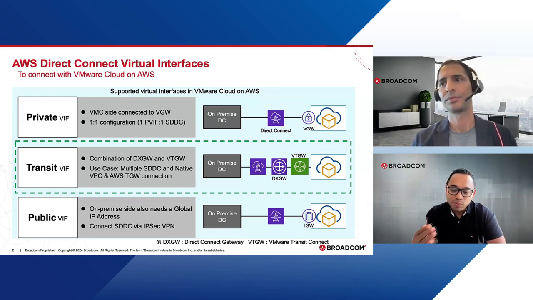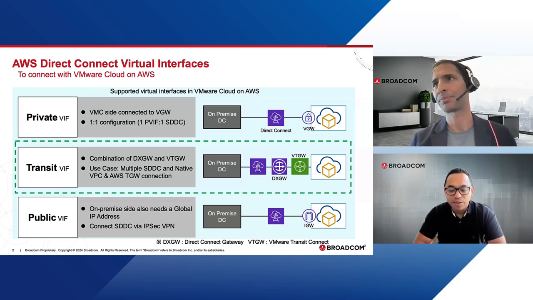Now, before we actually move on to the next slide, can you describe a little bit around what VTGW is and how it works? So VTGW is VMware Transit Connect. It's a high-speed connection, and under the hood, it leverages the AWS Transit Gateway. And this is managed by VMware, so the customer doesn't need to worry about anything, just a few clicks. And it's a fast connection between SDDCs and VPCs. Got it. So this is VMware's construct that we use internally, again, VMware Transit Gateway, and is managed by VMware, hence we call it VMware Transit Gateway, right?